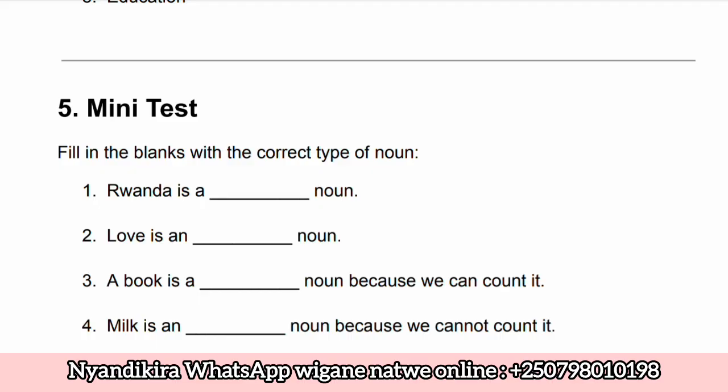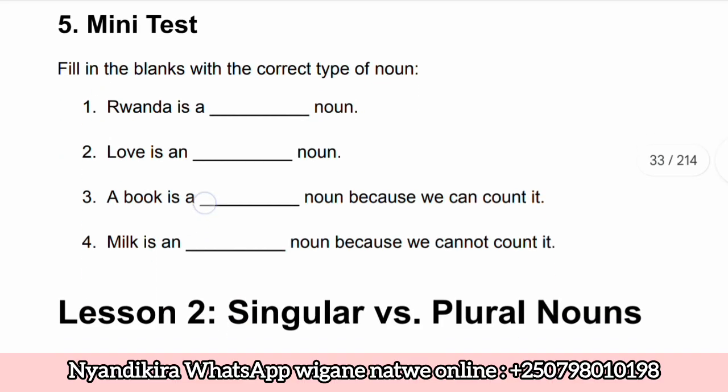it may be a countable noun, and also we can call it a common noun. Because we can count it, it is a countable noun. Yeah. So we have milk is, and because we cannot count it, we will call it an uncountable noun. Okay, so that's it.